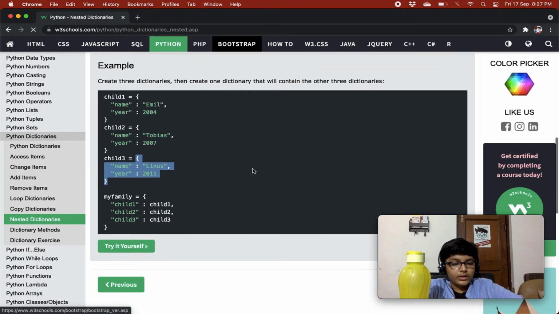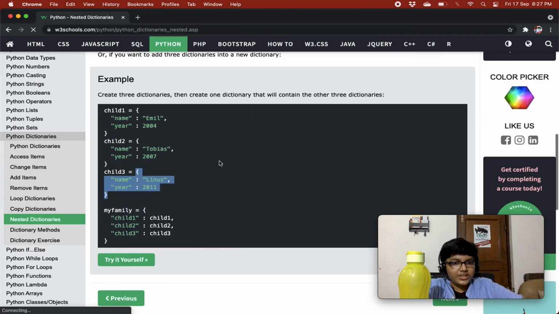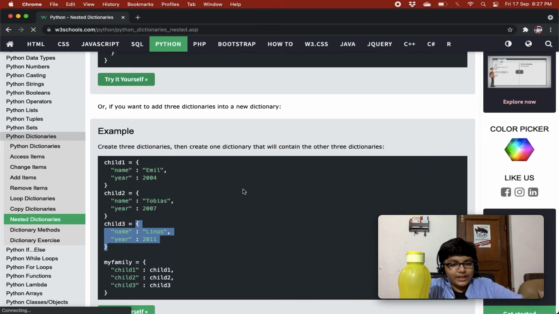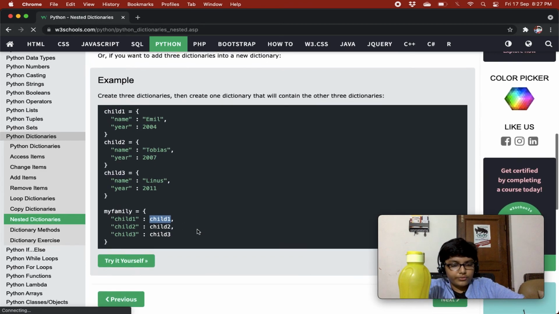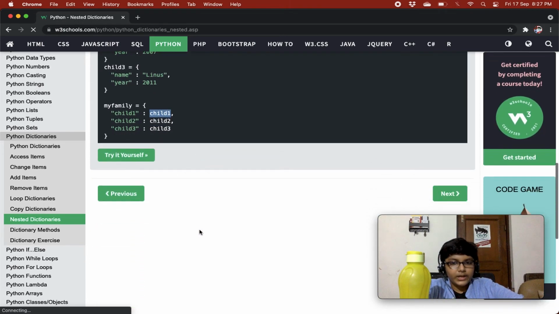Quite cool. And same here, it just looks neater: three separate dictionaries are created and then they are assigned to every key of my family, right?